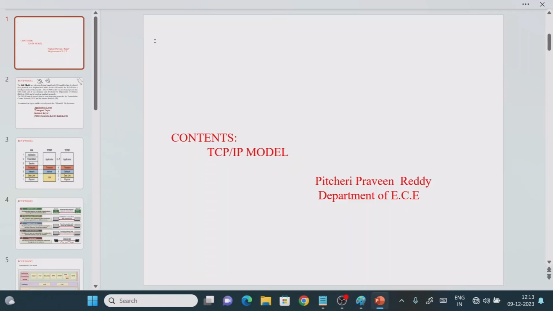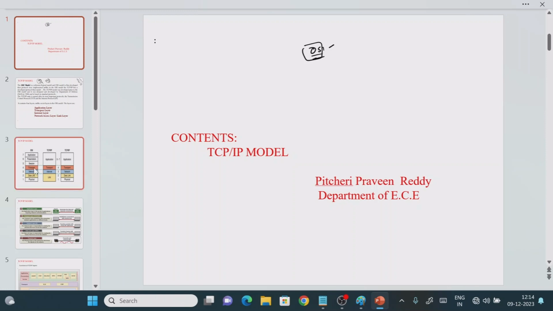So in today's session, we are going to see about the TCP/IP model. If you want to understand the TCP/IP model, first you should have a clear-cut idea of the OSI model, right? If you know the OSI model, then please try to watch this video. If you don't know the OSI model, then go back, watch that video, then come back here, so that only then will you understand the TCP/IP model, right?